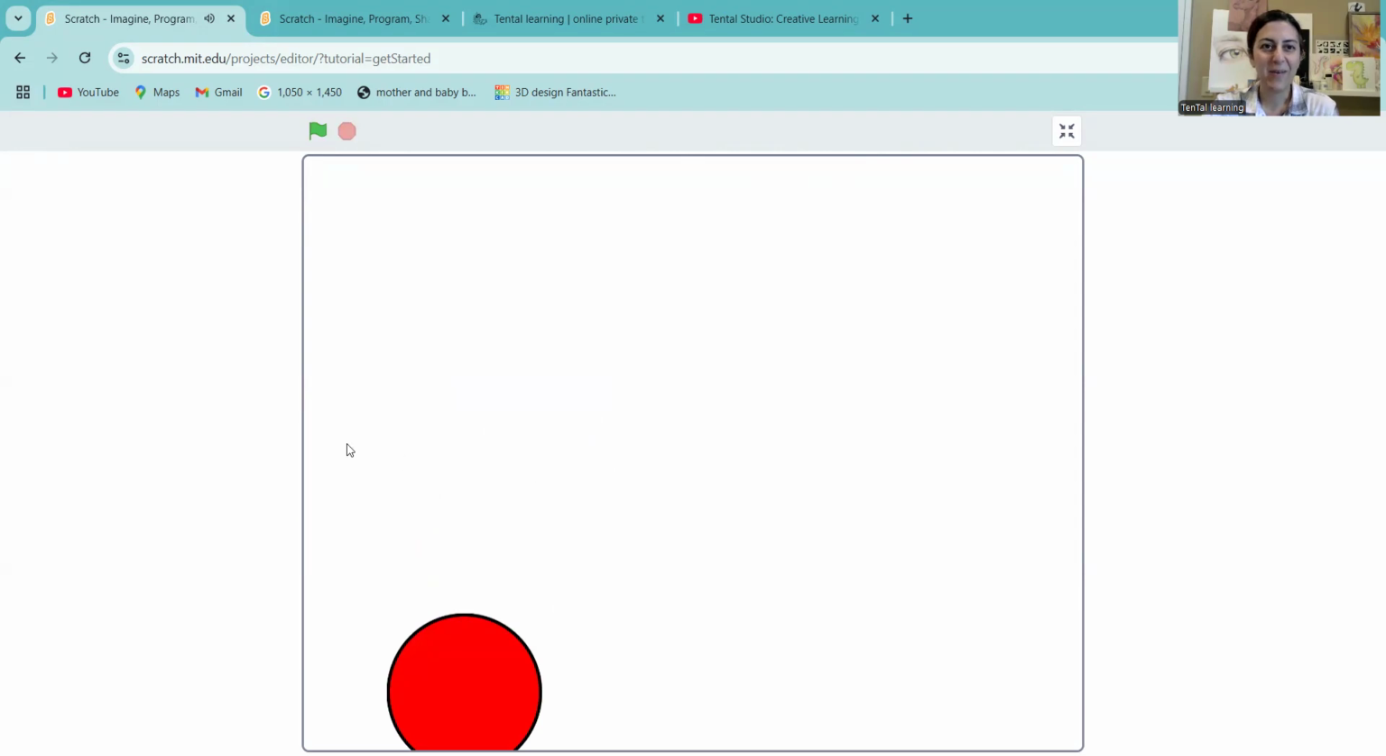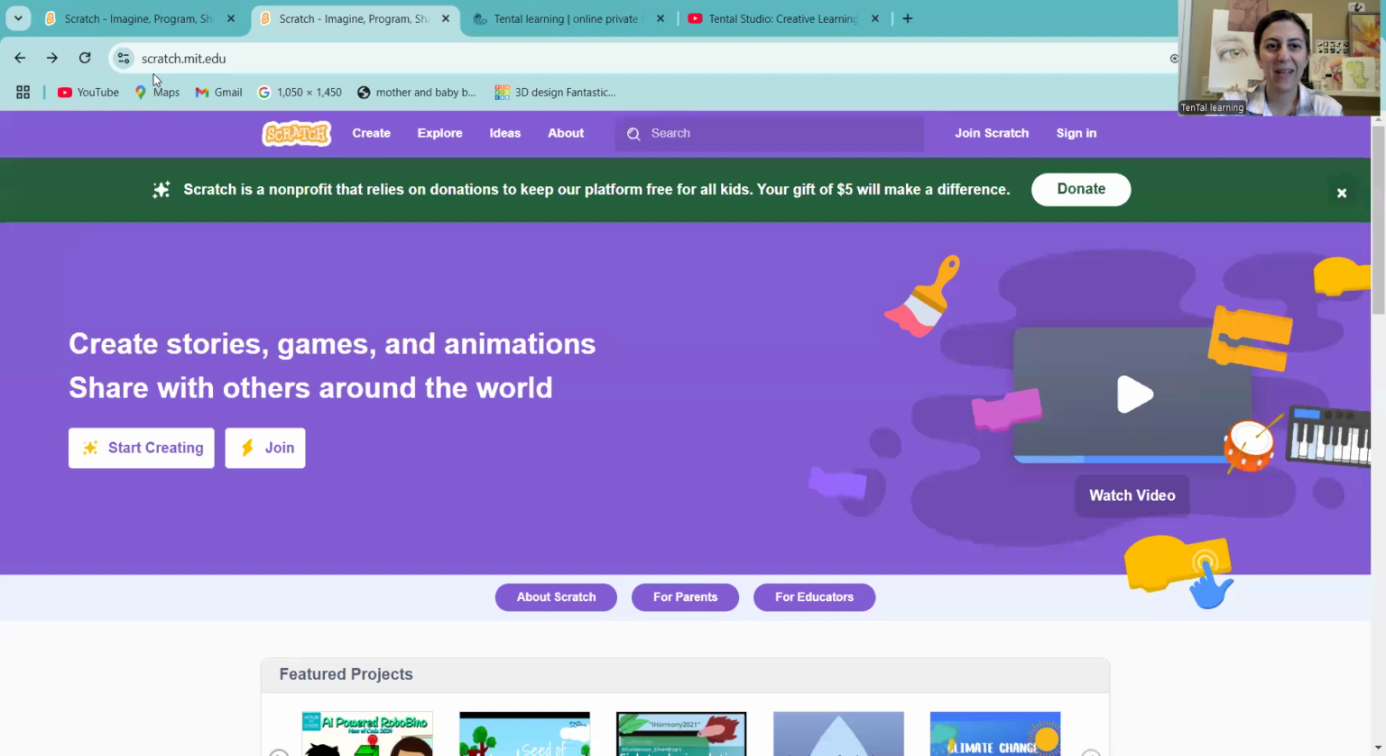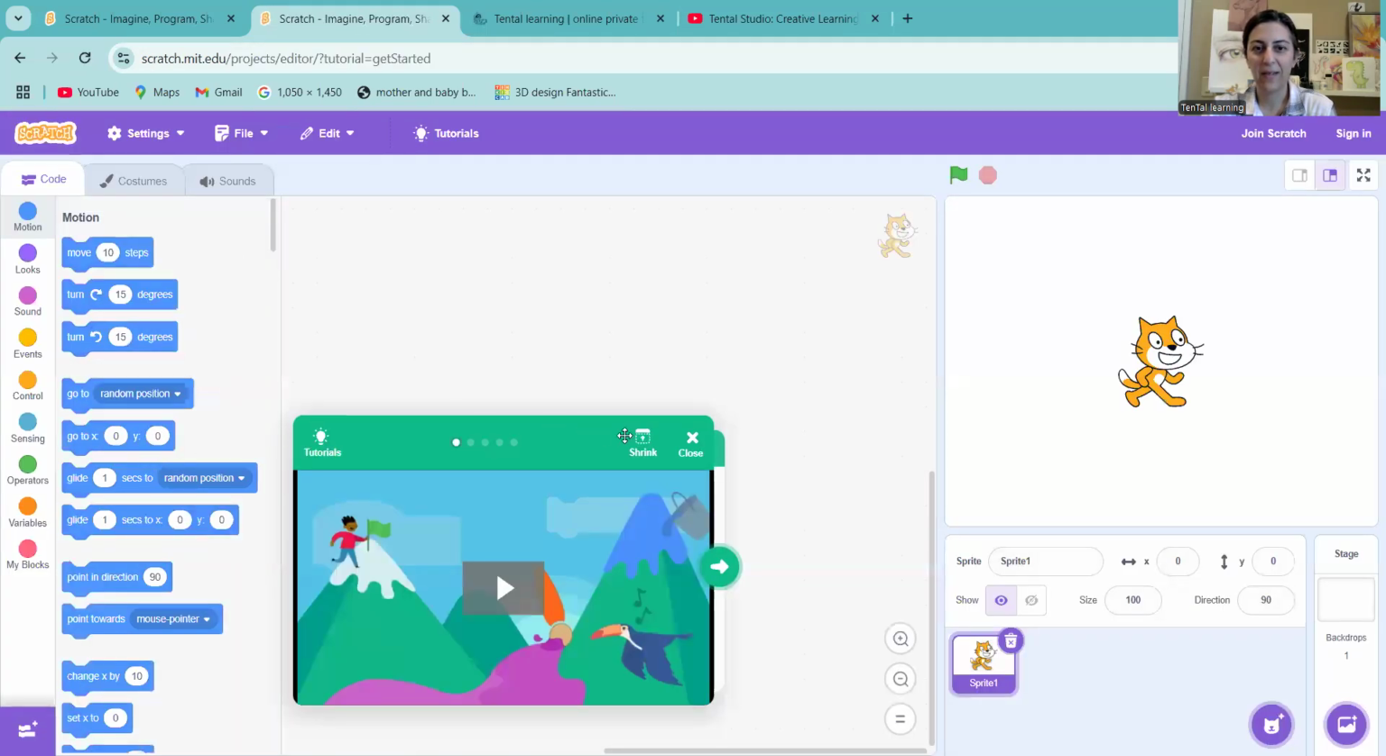So what I use, the website is Scratch. So the address is scratch.mit.edu. If you go to this website and click Start Creating, you can make a circle like this. So let's click the button.